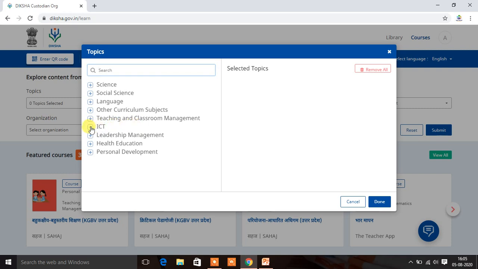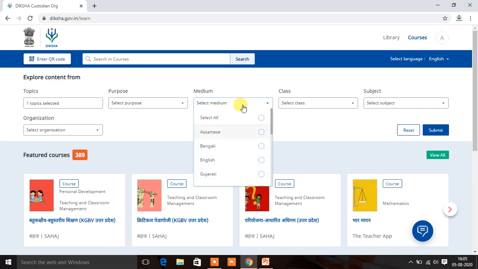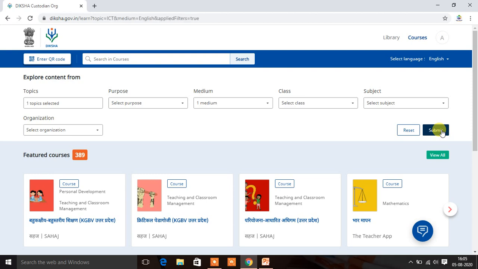Suppose I am interested in the ICT field. I am clicking on ICT here. Topic is by default clicked ICT, done. And suppose medium, I want to take this class in English medium only. And now I will click here the submit option.